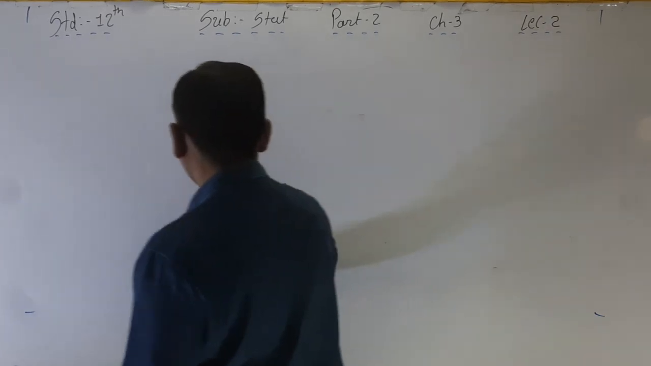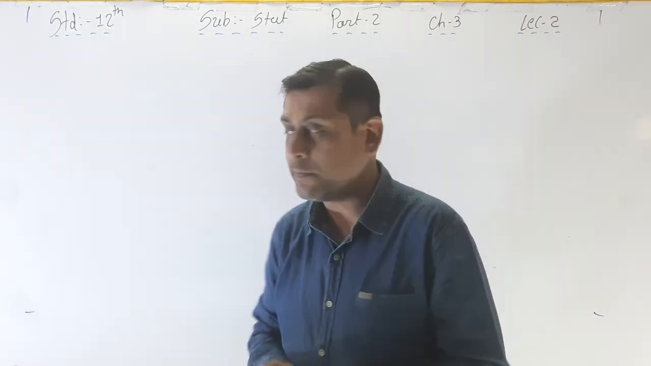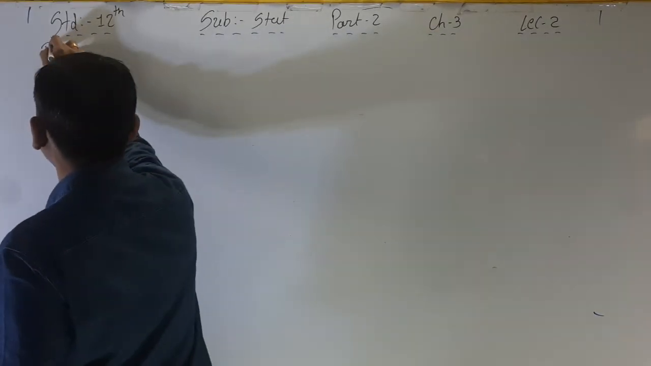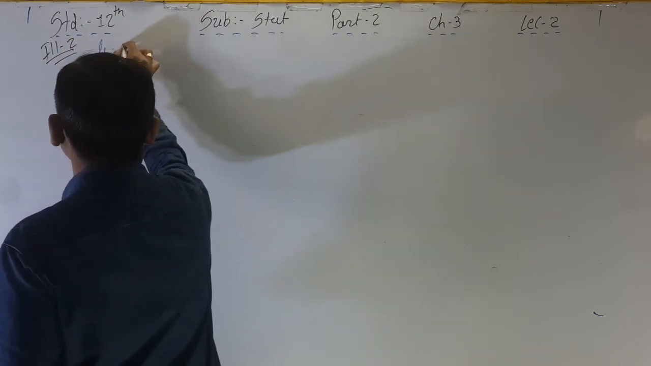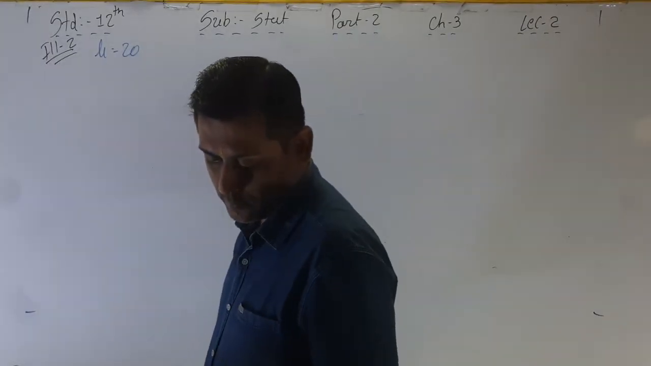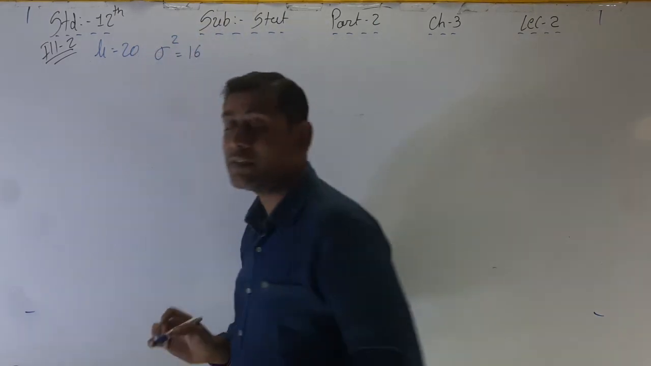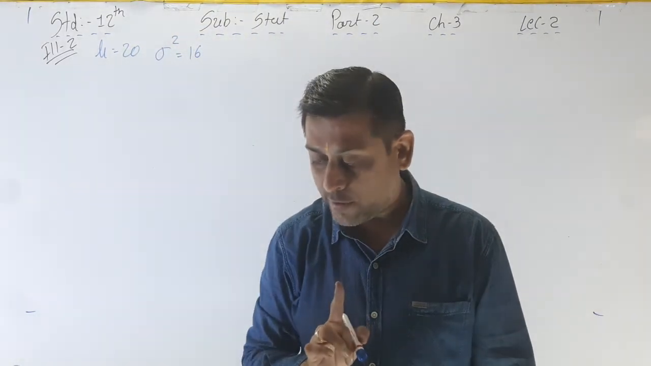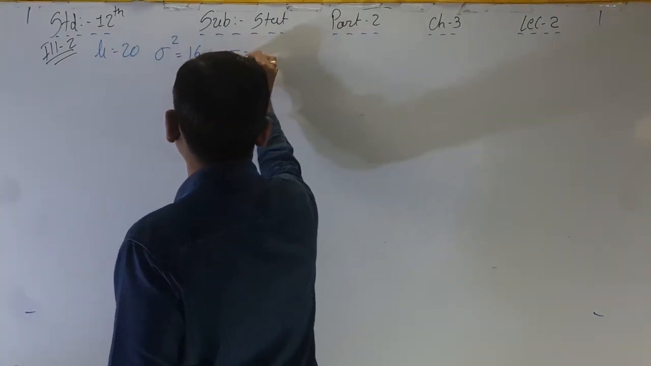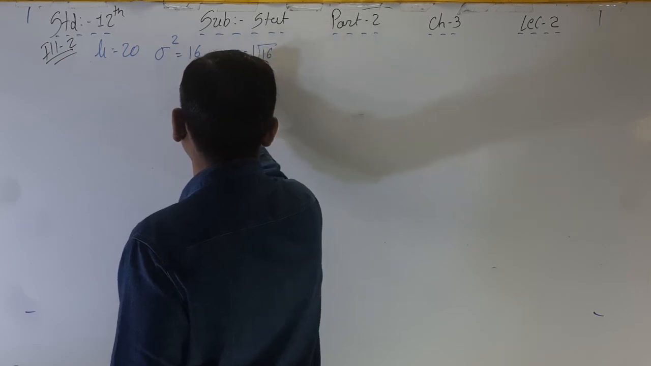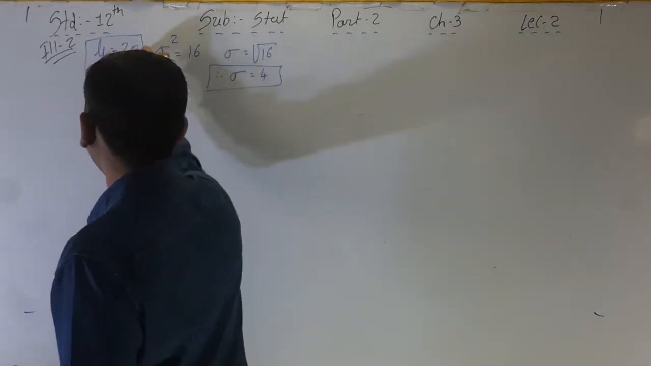Now illustration number 2. I am reading the question first. A normal distribution has mean 20, that is mu equal to 20, and variance sigma square equal to 16, not standard deviation. Variance is given, so first we have to find the standard deviation. Sigma is equal to square root of 16, therefore sigma is equal to 4. Standard deviation is 4 and mu is 20.